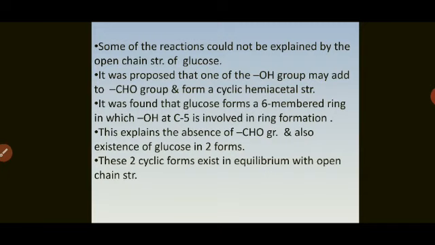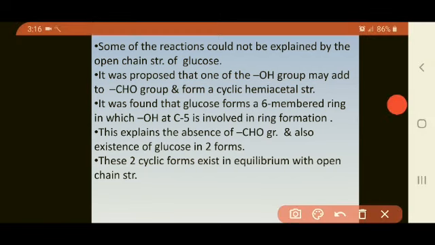So how is the ring formed? It was found that glucose forms a six-membered ring in which OH at C5, that is carbon number 5, is involved in ring formation. Now, which one more carbon atom is linked? The first carbon atom, that is CHO, and the fifth carbon atom are both linked in the ring formation.